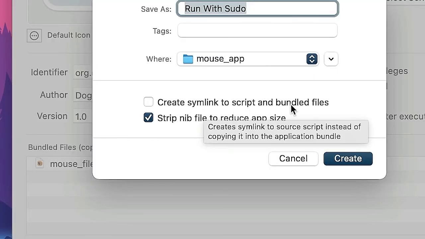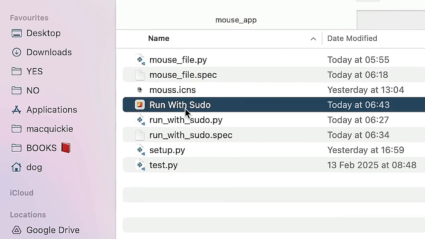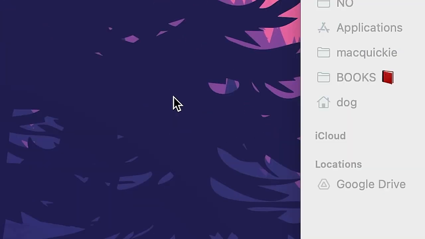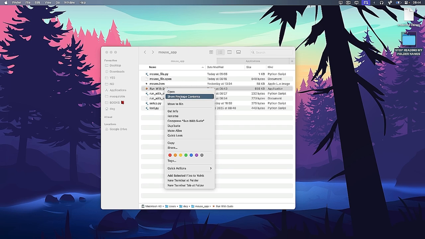Create symlink. I have no idea what that means. To be honest, I have never heard of that. To get an icon, and there it is. Open. Okay, now it needs to run with sudo. Wait, it's running. Mouse cursor here. F1 doesn't work. Not great news, but the app is running. At least it's not crashing immediately.